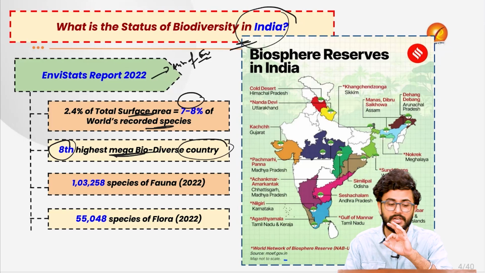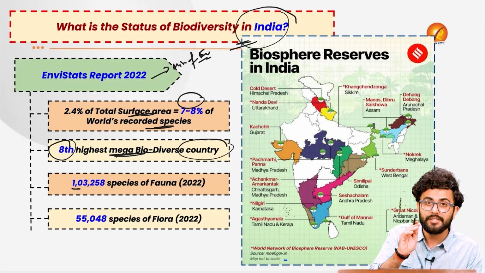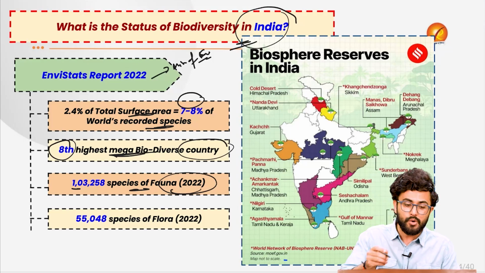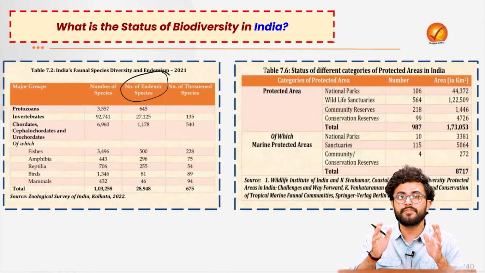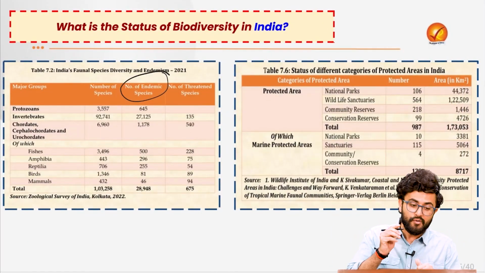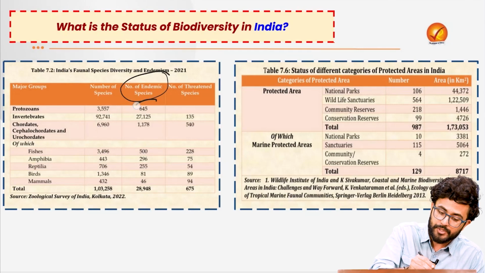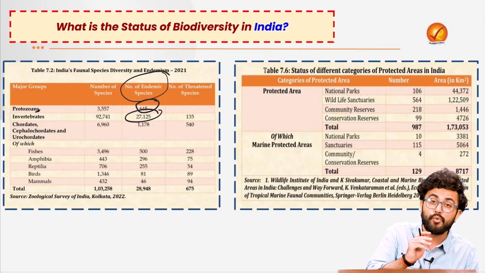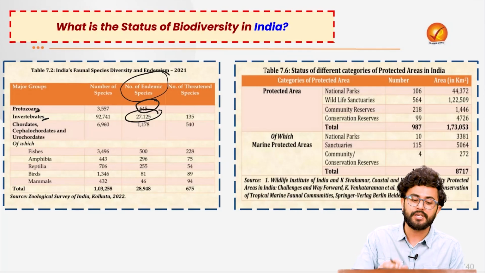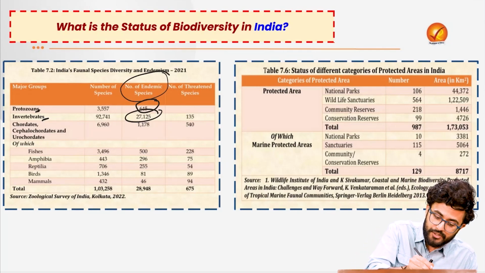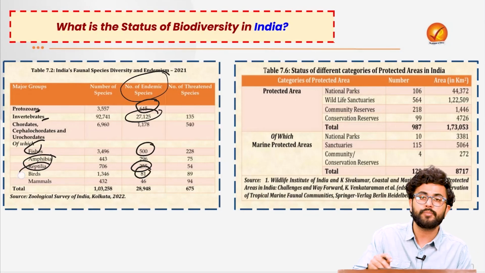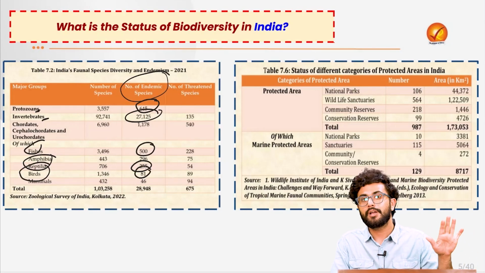For example, in our country, we have 1,03,258 species of fauna. And just look at the endemic species, the species which are found only in our country. For example, 645 species of protozoans are endemic to our country. 27,000 and more invertebrates are only found in our country. 500 species of fishes, 255 of reptilia, 81 species of birds are found nowhere else in the world.